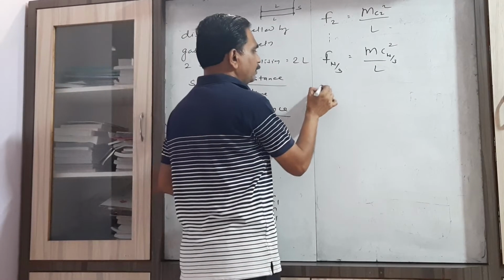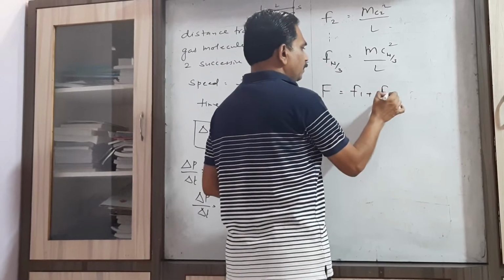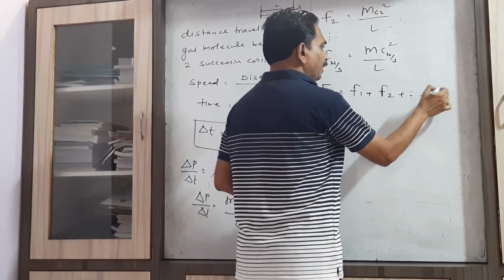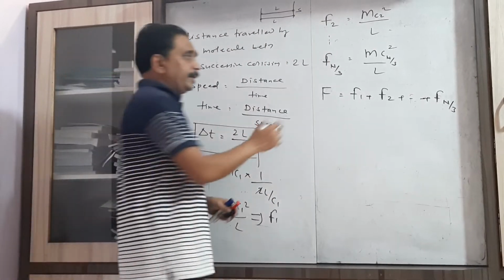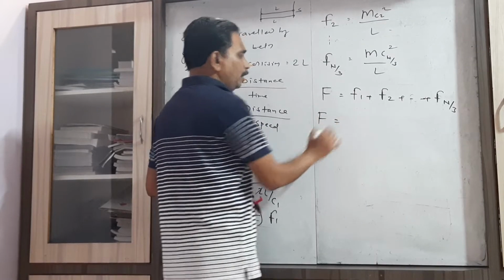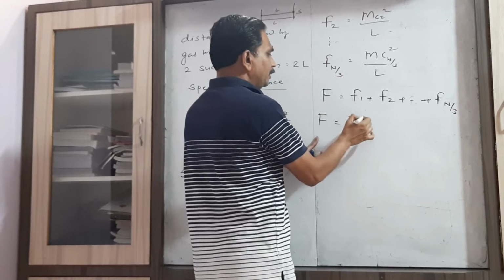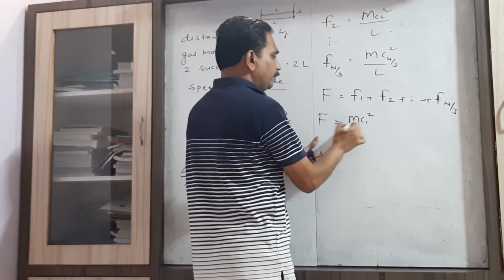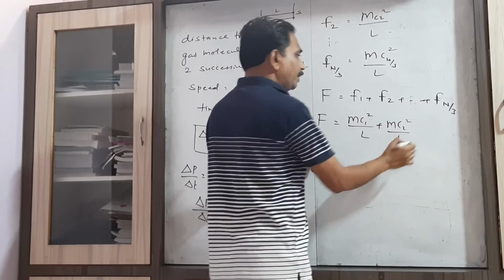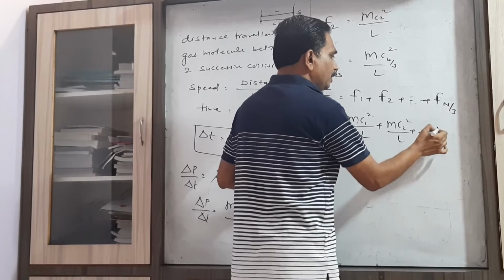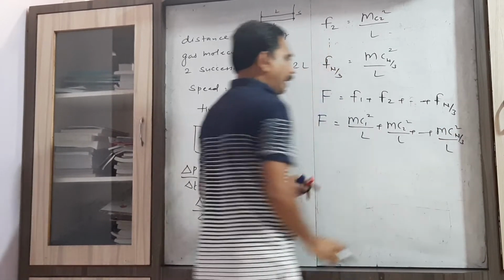We can find the total force, which is the sum of these individual forces F1, F2 up to F(n/3). Putting in the values of the individual forces, F equals mc1 square by L plus mc2 square by L up to m c(n/3) square upon L.